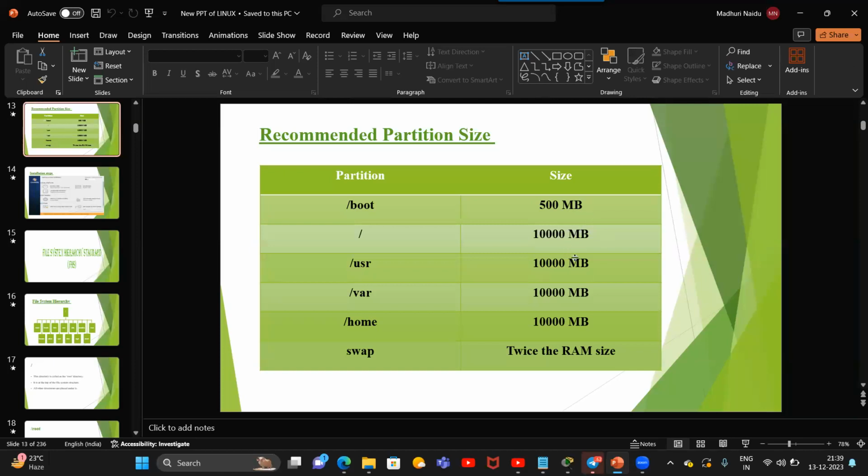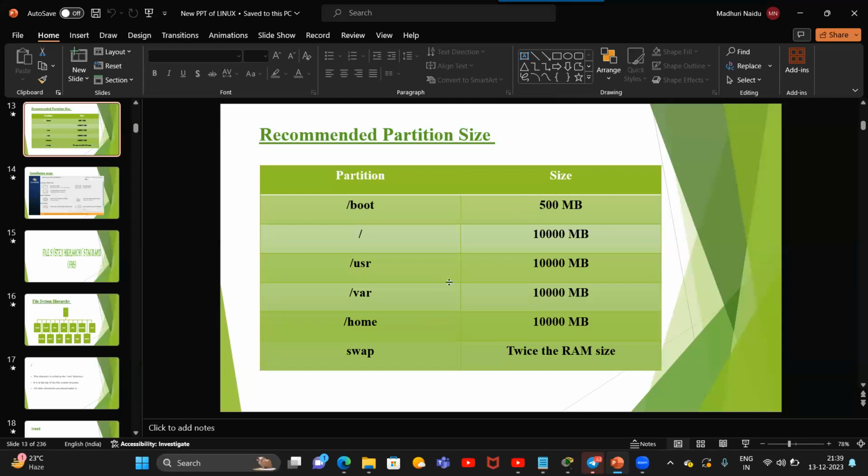So why are these two recommended in server machines? /usr contains the default applications. There are more than 3000 default applications available. In a server machine, they will run all the applications, whether we are using them or not. So in order to run all the applications without any interruption, they give separate space for /usr.